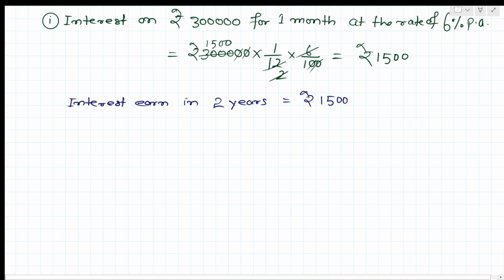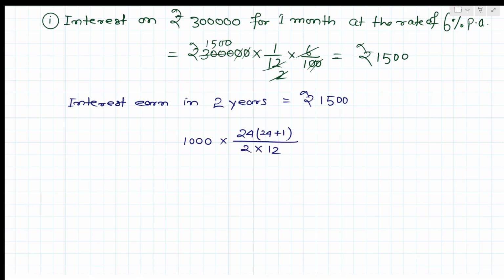Or we can use the formula: interest equals 1000 into n plus 1, that is 24 into 24 plus 1, divided by 2 into 12, into 6 by 100. This is an alternate method. We get rupees 1500, the same thing I did here.